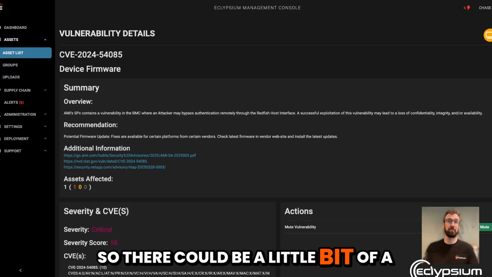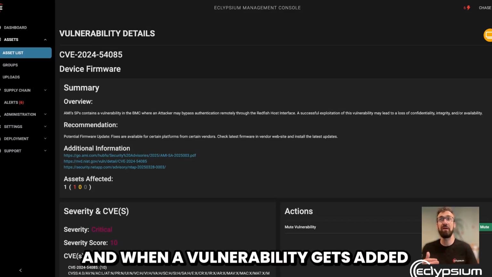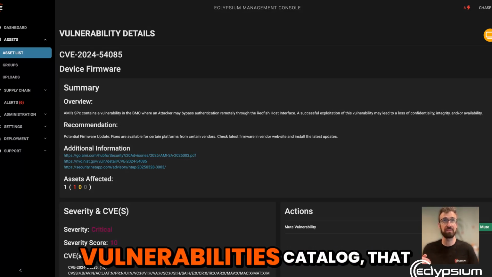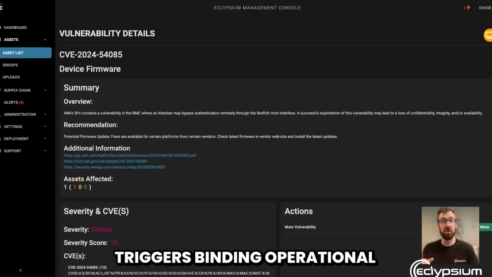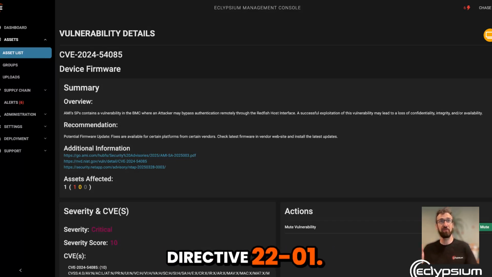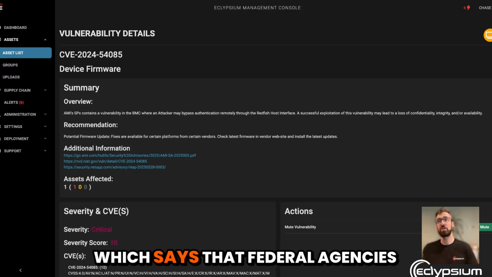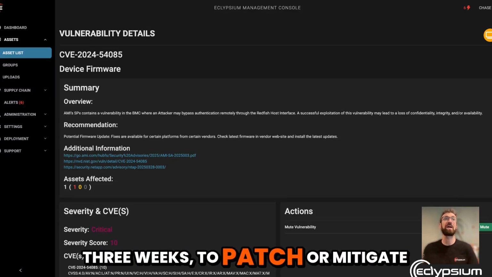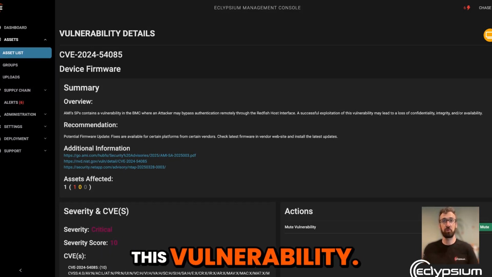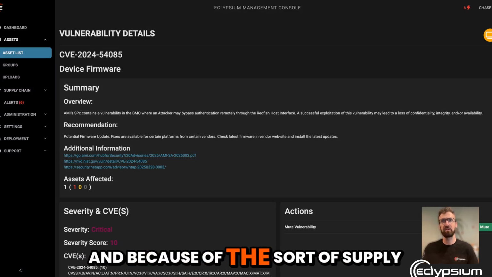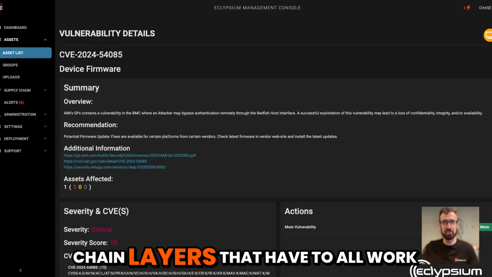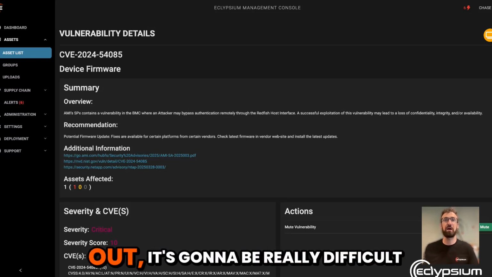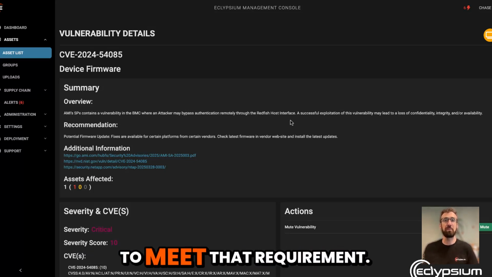So there could be a little bit of a lag time. And when a vulnerability gets added to the CISA Known Exploited Vulnerabilities catalog, that triggers Binding Operational Directive 22-01, which says that federal agencies have a certain amount of time, 3 weeks, to patch or mitigate this vulnerability. And because of the supply chain layers that have to all work together to get this patch rolled out, it's going to be really difficult to meet that requirement.